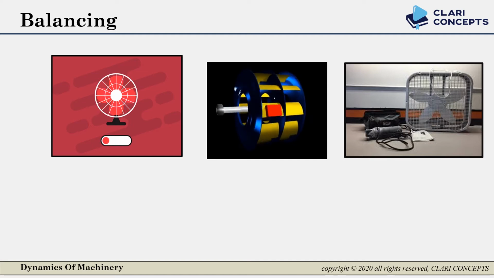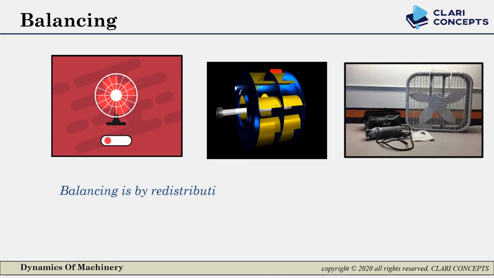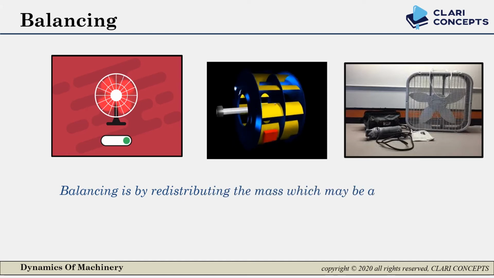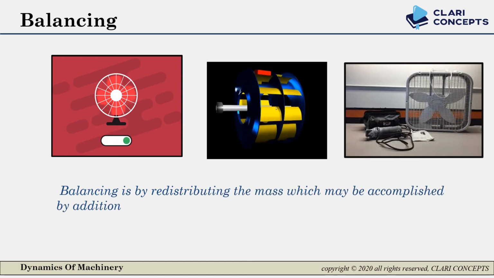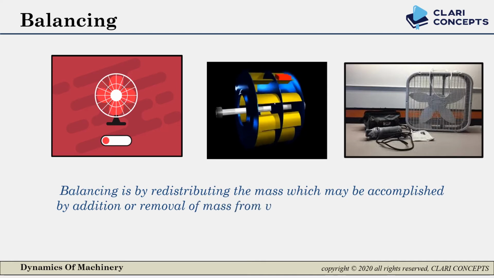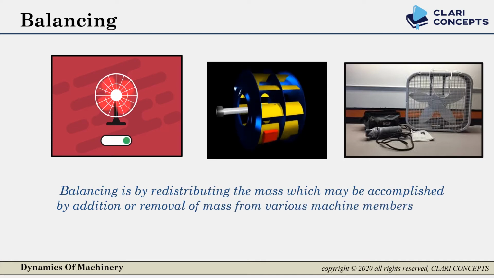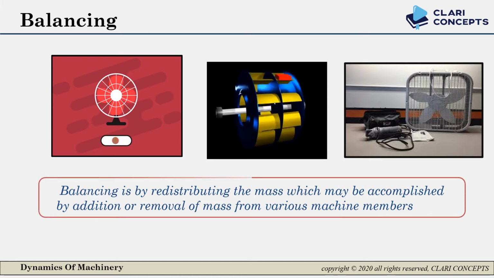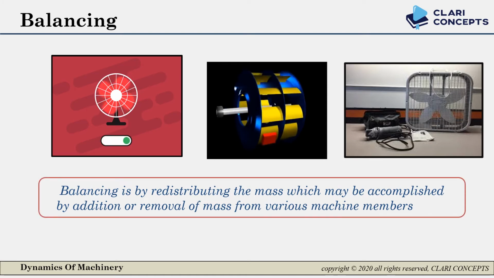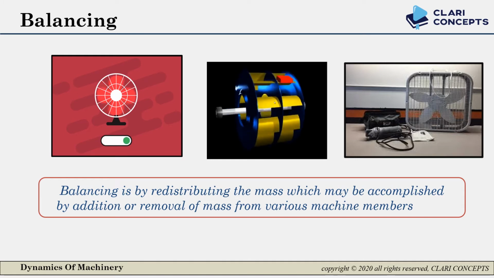So here we can modify the balancing definition in other terms. Balancing is redistributing the mass, which may be accomplished by addition or removal of mass from various machine members. It means balancing is not only about removing the mass. You can also add mass to balance your system.